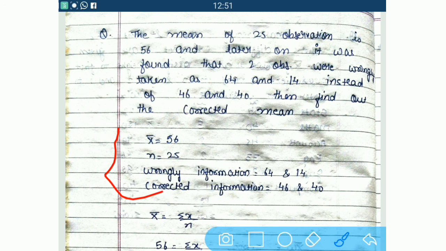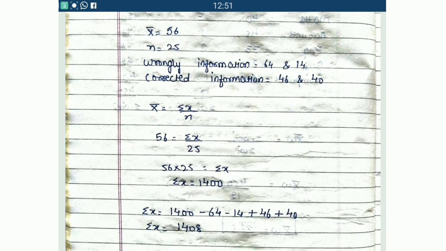Now on the basis of this, we have to calculate our corrected mean. Let us take a look at how to do it. Put the simple formula of x bar: x bar equals sigma x divided by n. Now what is x bar as given in the question? We have put x bar as 56, and n is given as 25. Sigma x is not given here, so we are going to find it.